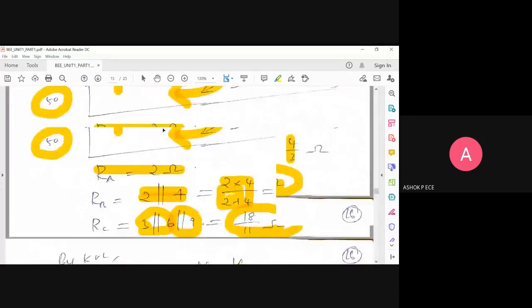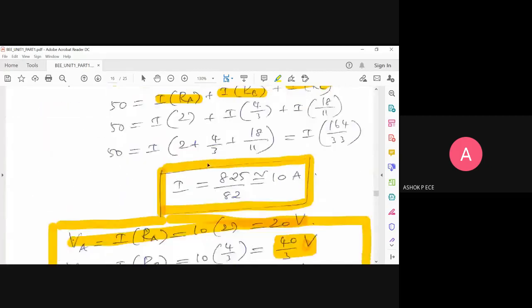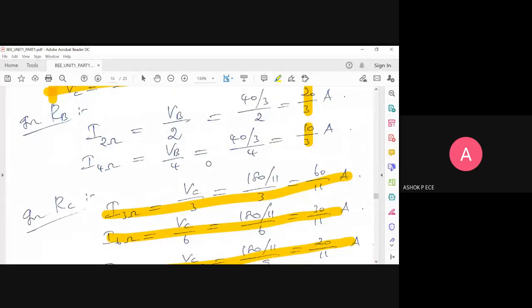If you see that circuit, you are going to apply KVL for the outermost loop, and inside each parallel branch, I'm going to apply KCL. That is what we have done. So this problem takes care of both KVL and KCL. If anybody has any doubt here, we have seen both the assumptions here. In series, current is the same. In parallel, voltage is the same. So both the things we applied together in the same problem, and we have got all the parameters.